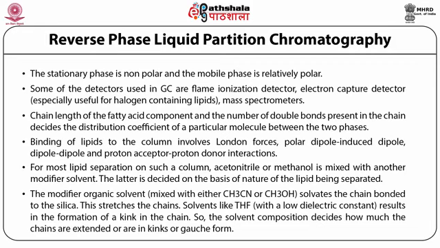The modifier organic solvent mixed with either acetonitrile or methyl alcohol solvates the chain bonded to the silica. This stretches the chains. Solvents like tetrahydrofuran, which has a low dielectric constant, result in the formation of a kink in the chain. So the solvent composition decides how much the chains are extended or are in kinks or Gaussian form.